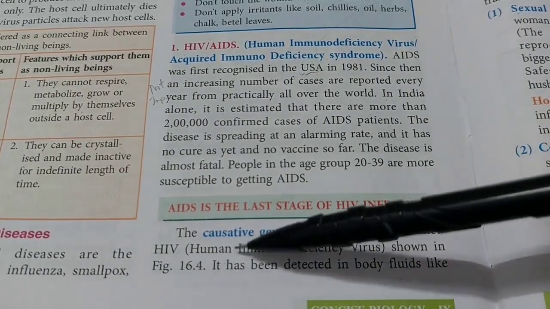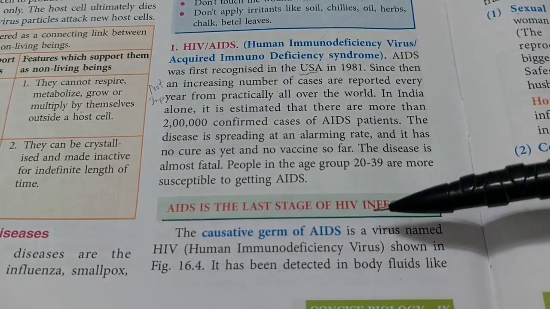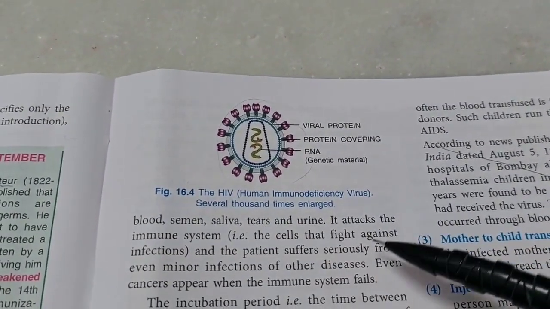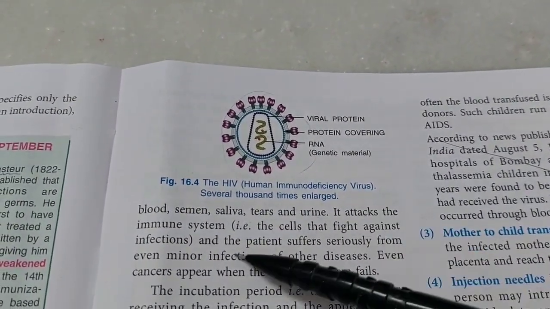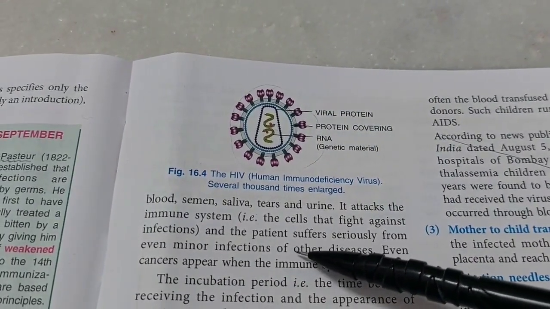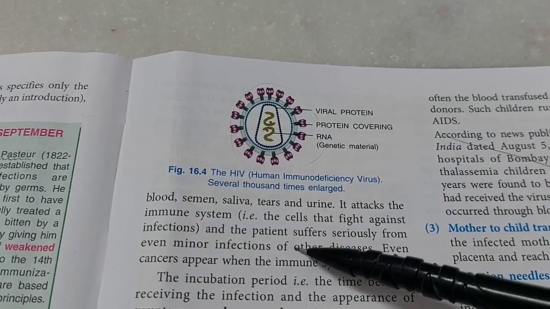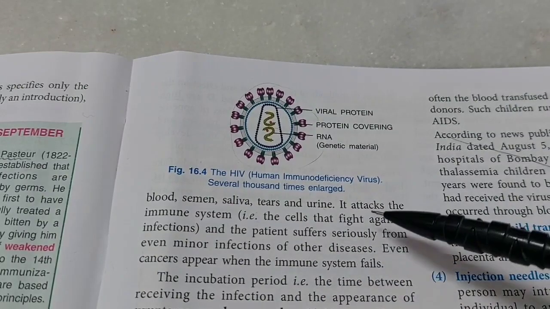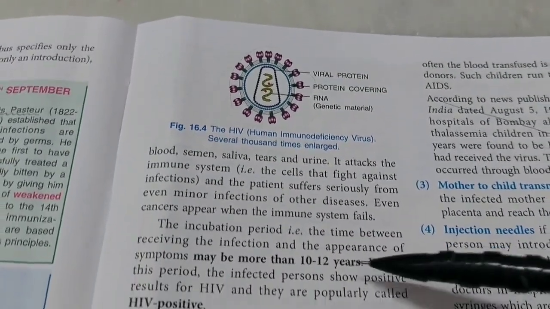The virus is HIV, human immunodeficiency virus. It is found in body fluids like blood, semen, saliva, tears, and urine. It attacks our immune system, especially the T cells, and destroys them. That's all it does. But the problem is, if your immune system becomes so weak, then we can die from even common diseases like common cold. So that's why AIDS is a deadly disease. The incubation period can last up to 10 to 12 years.